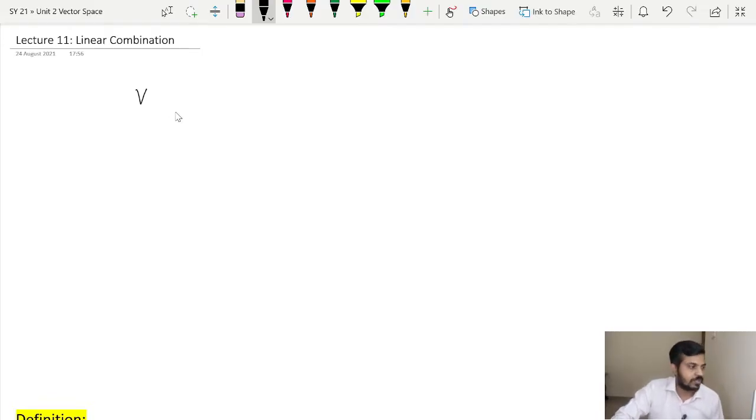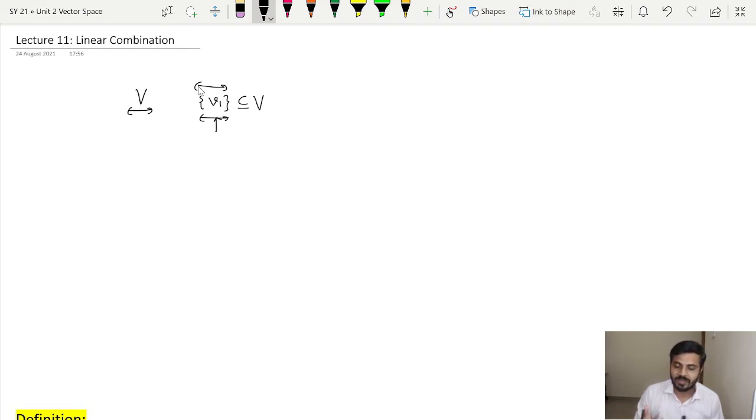Now, what is the role of the word finite? I will explain to you in a while. Suppose we have a vector space V and a collection of vectors from the vector space V. Whatever collection of vectors we get, that collection will contain only a finite number of vectors, and thus we are calling it a finite linear combination.